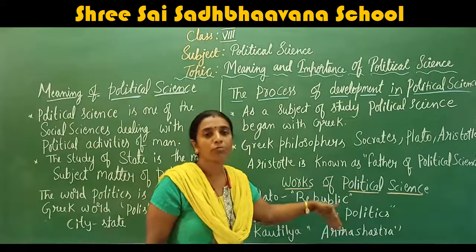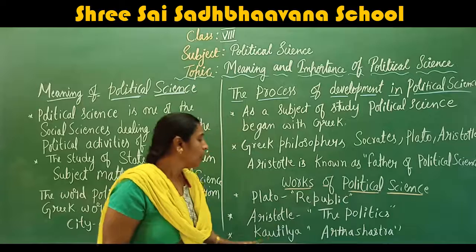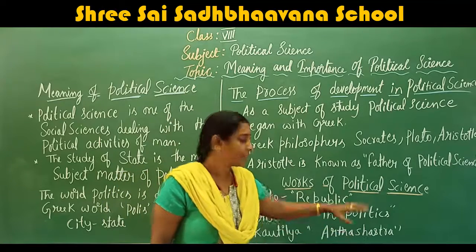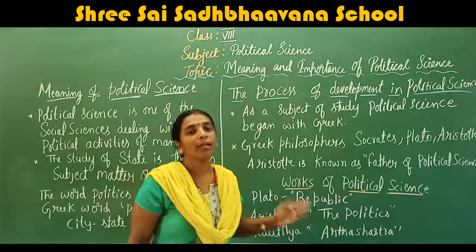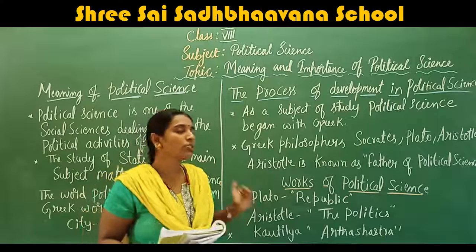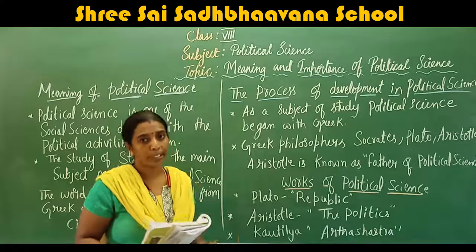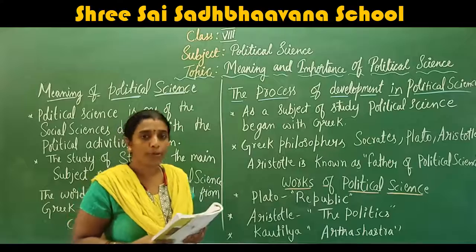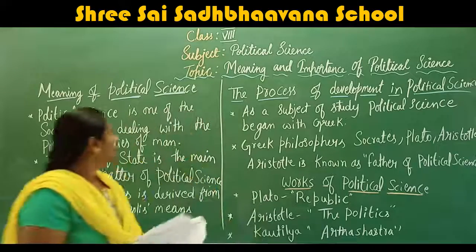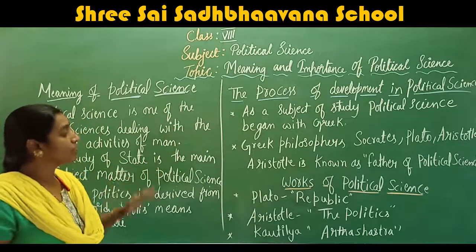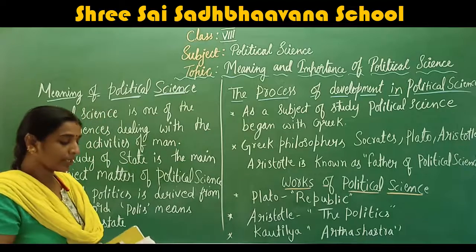Arthashastra in English we call economics. So Kautilya wrote the book Arthashastra, which is an explanation about economics, where he has also mentioned the principles of political science. I hope you understood the process of development in political science. Before that, the meaning of political science.